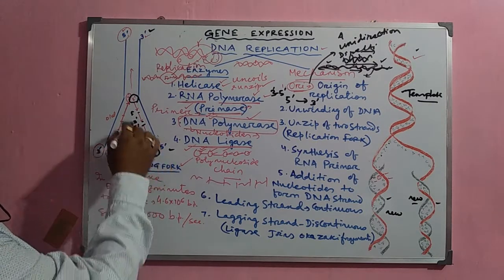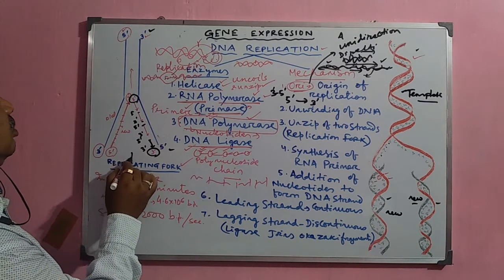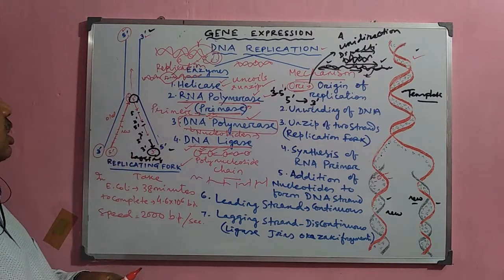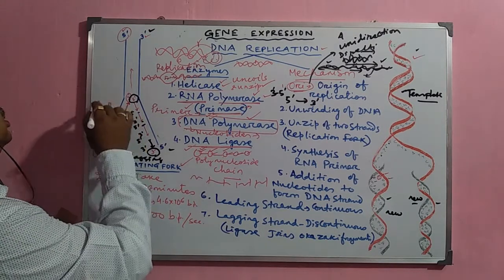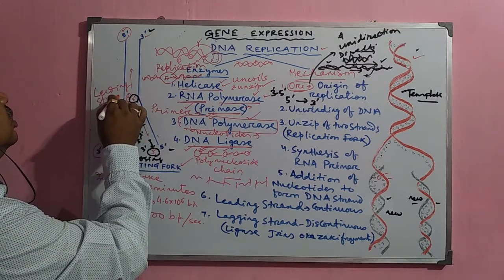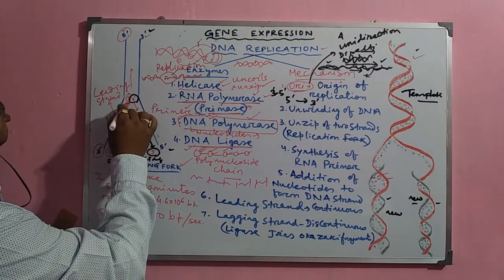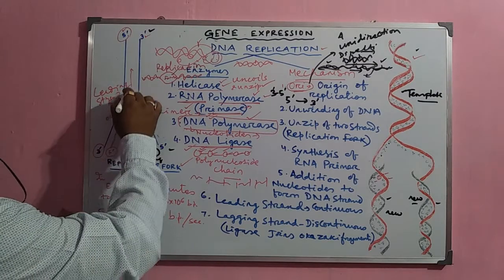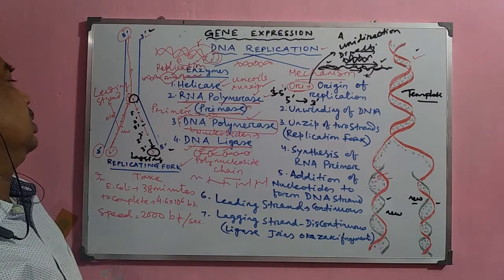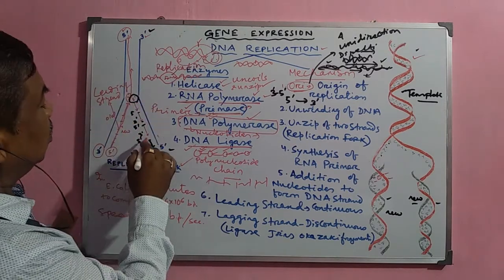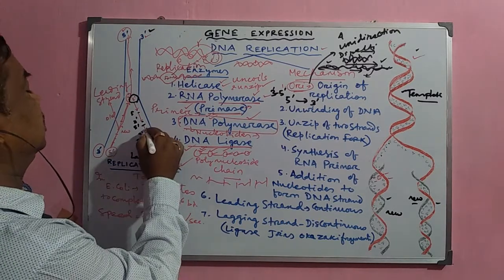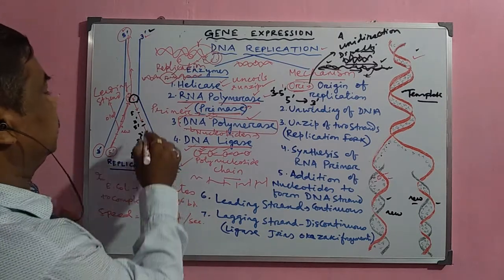And this strand which is formed in this way is called the lagging strand, as we have already discussed. And this strand which is formed continuously is called the leading strand. The leading strand continues in the straight direction till the completion of DNA replication. It will unzip and continue in this direction, and the whole DNA will be formed in this way. But in the next strand, it always forms in small pieces, and these small pieces are called Okazaki fragments.